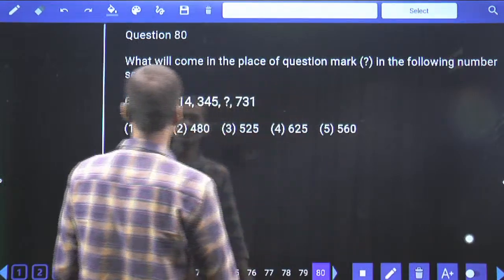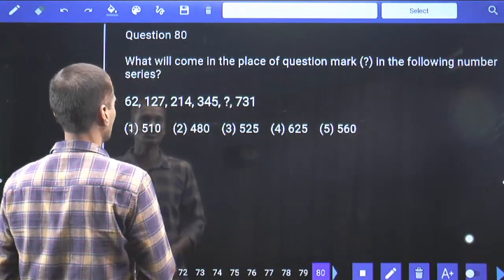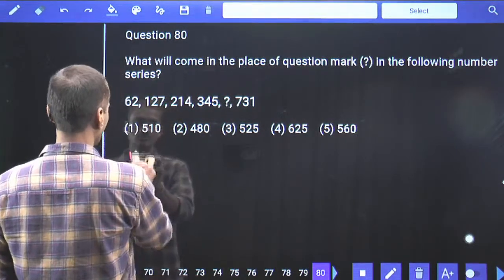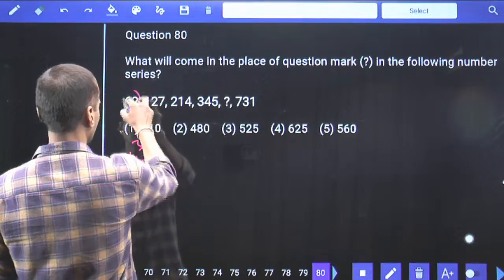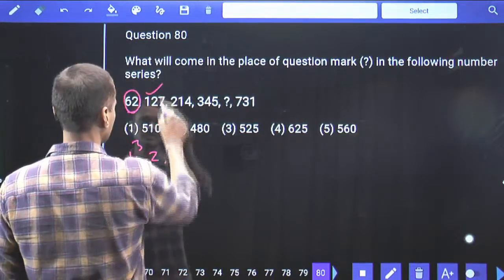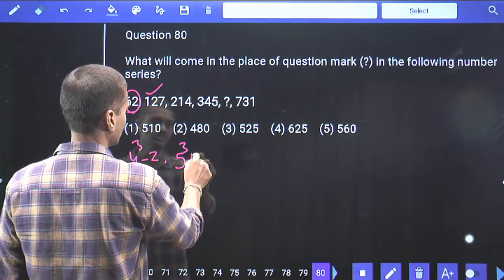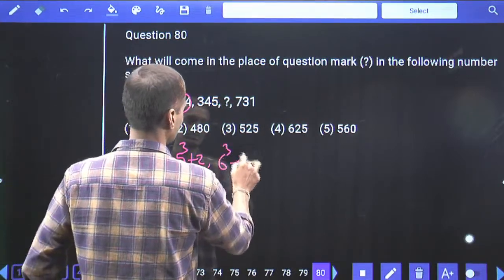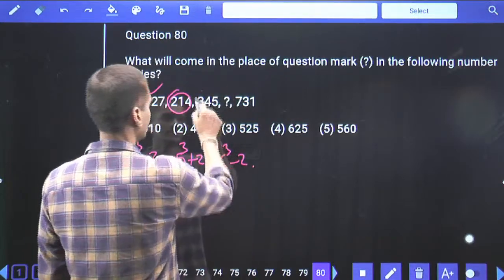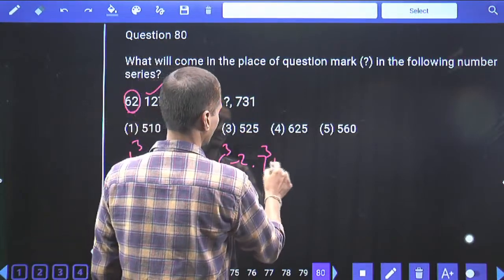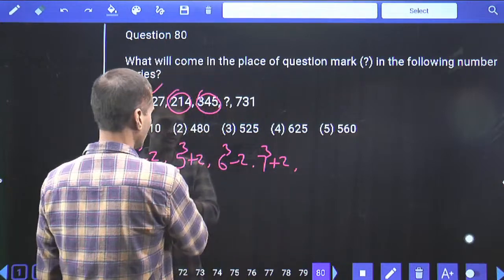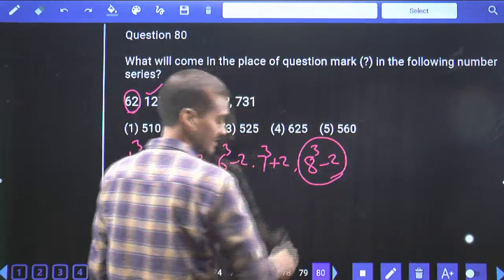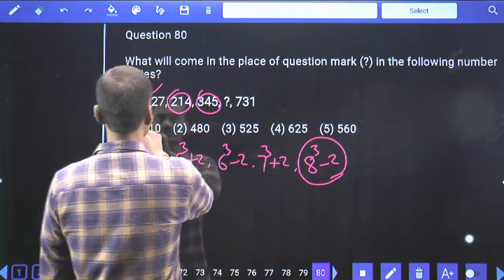Now in this question number 80, the number starting with 62 and 127. Now 62 can be written as 4 cube minus 2. 4 cube is 64 minus 2 is 62. And 127 can be written as 5 cube 125 plus 2, 127. Now here 214 can be written as 6 cube 216 minus 2, 214. Now here 345 can be written as 7 cube 343 plus 2, 345. 4, 5, 6, 7. Next one must be 8 cube minus 2. What is 8 cube? 512. Minus 2, 510. Choice 1 is the answer.